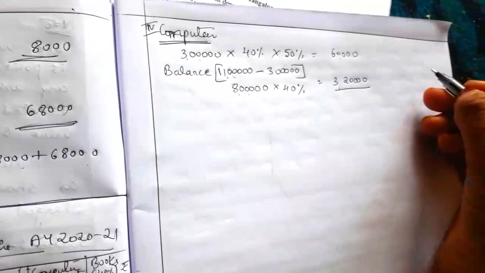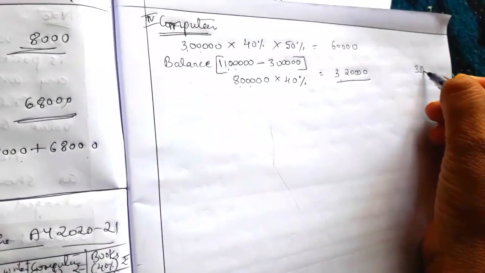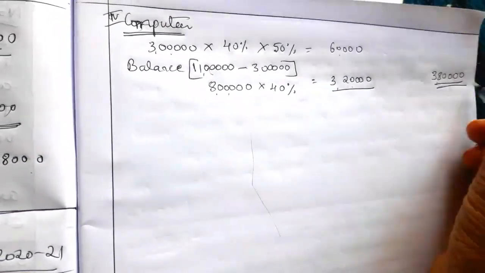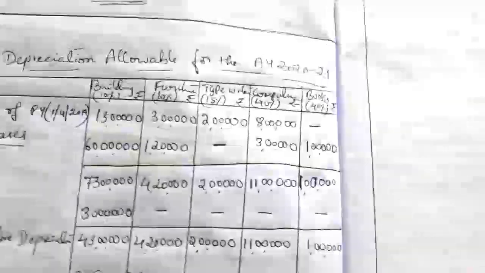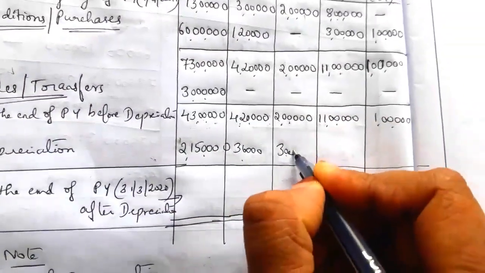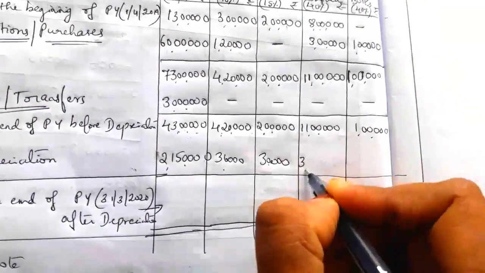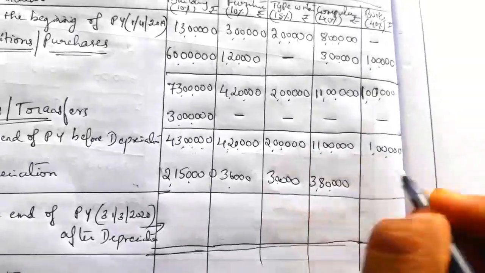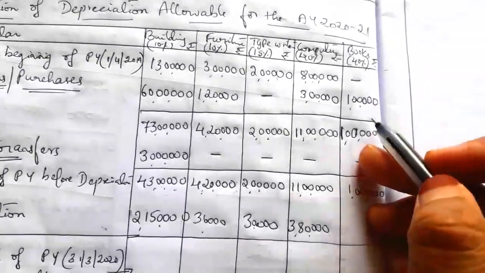So the total depreciation on computers is 3,80,000. So that is about computers. In the case of typewriters it is 30,000, and here it is 3,80,000.